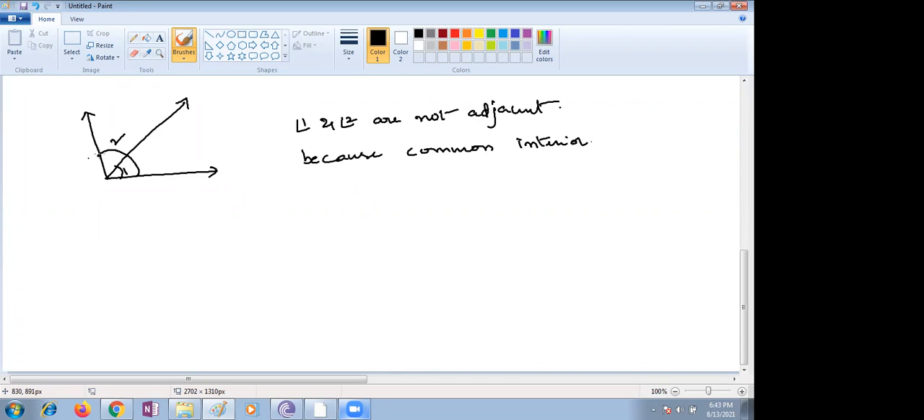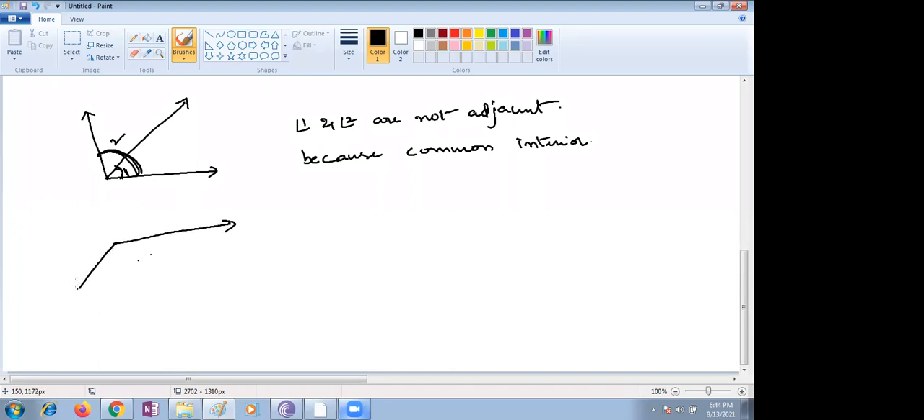Very good. You can see here, they are mentioning the complete angle is angle 2. But this part only is angle 1. According to us, we have no common interior, but in this case there is a common part. One is common for both, so it is not an adjacent angle. Next, another case is given like that.